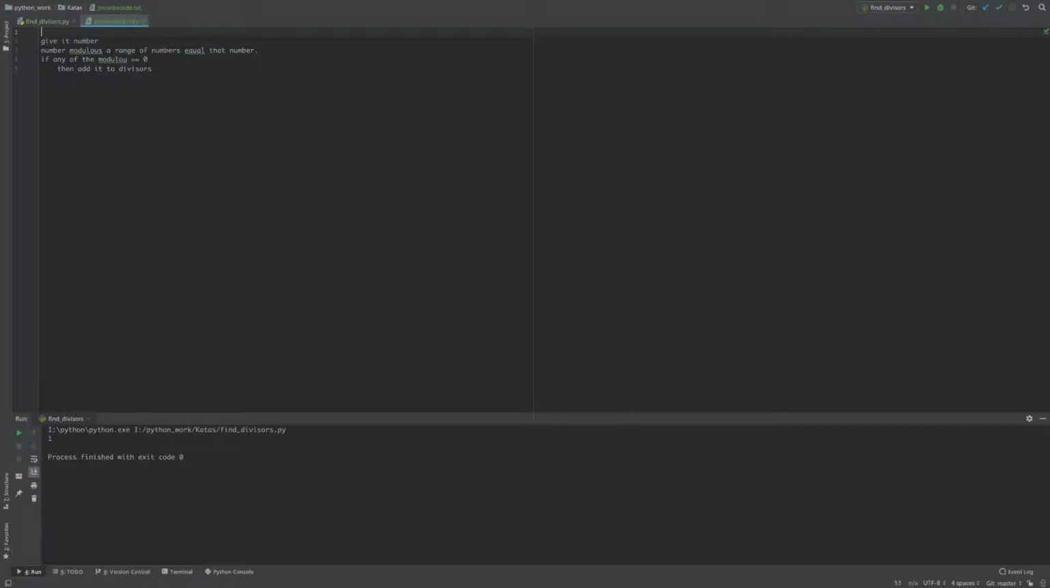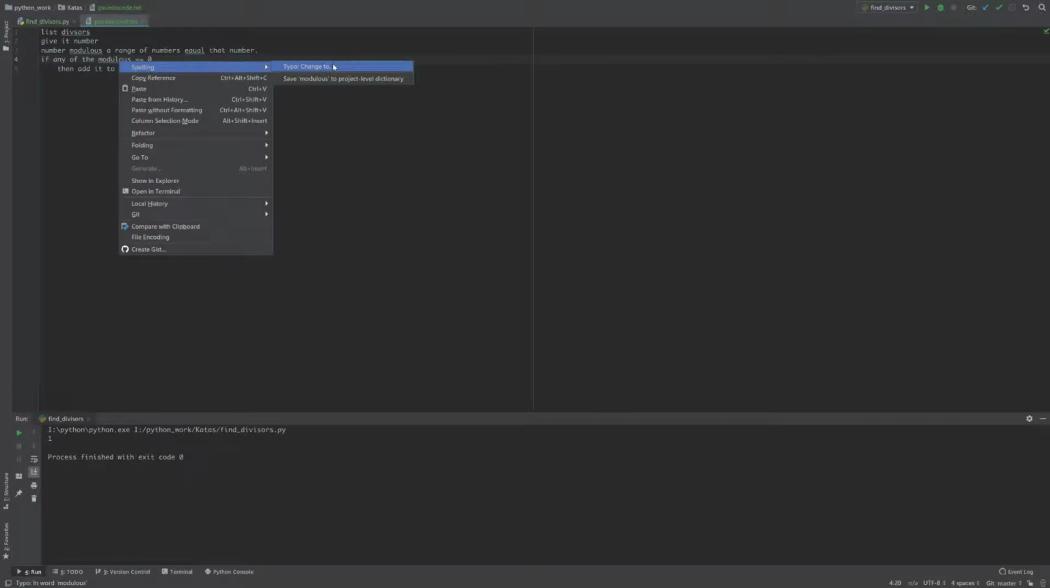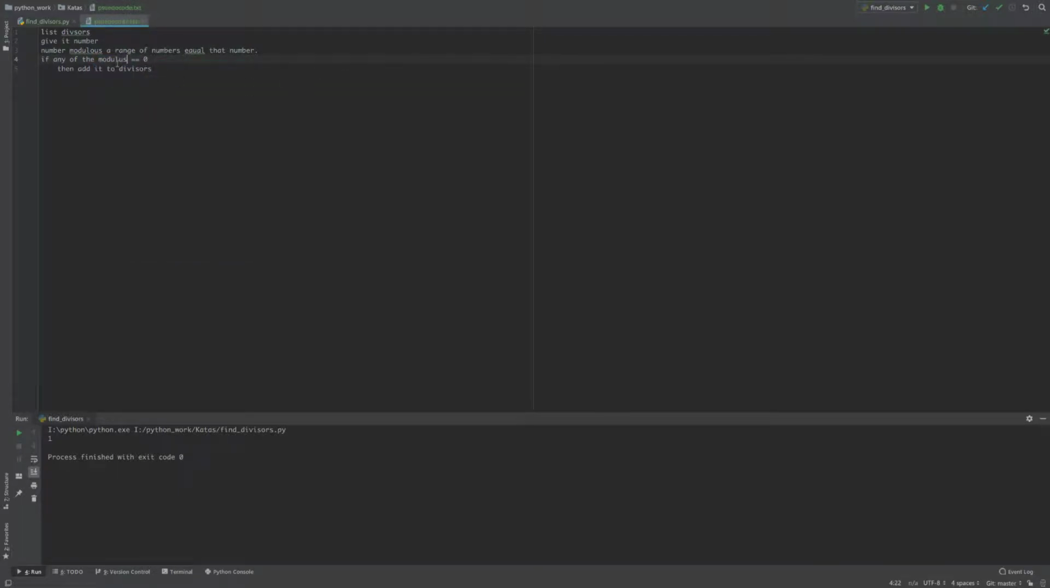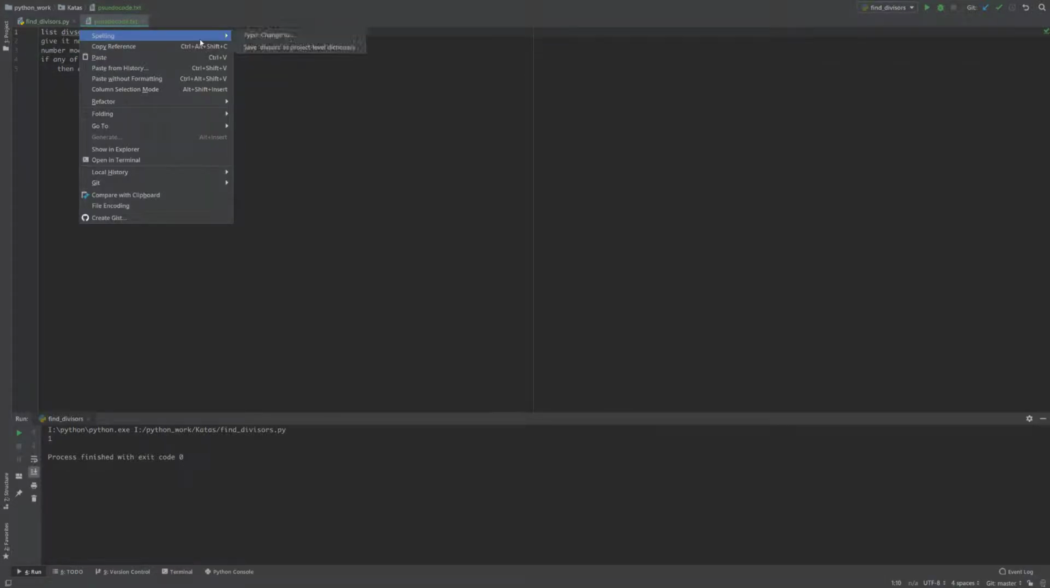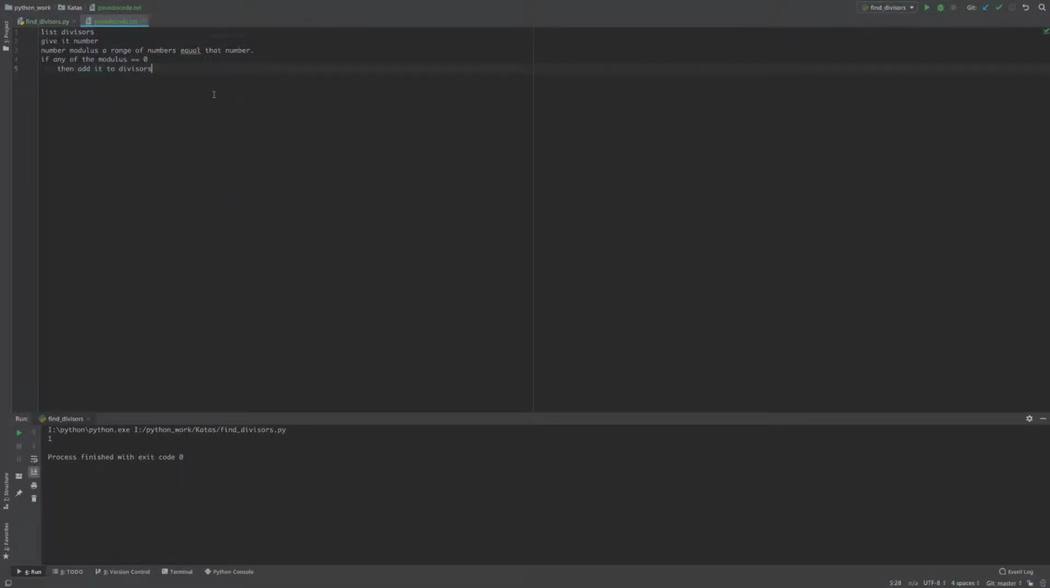And we'll have a list up here called divisors. So I'm not spelling modulus right. I don't even know if I'm saying modulus right. Modulus. There's no O. Then add it to divisors, which will be a list called divisors.